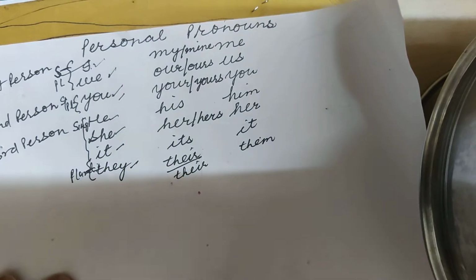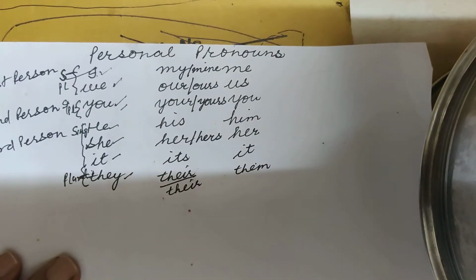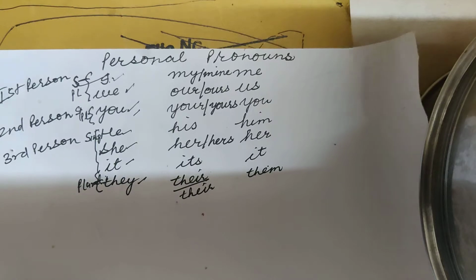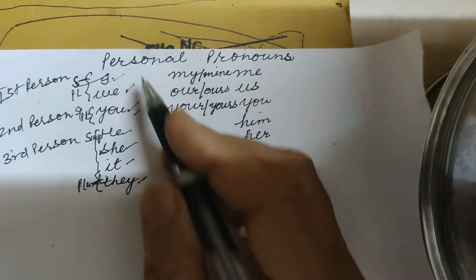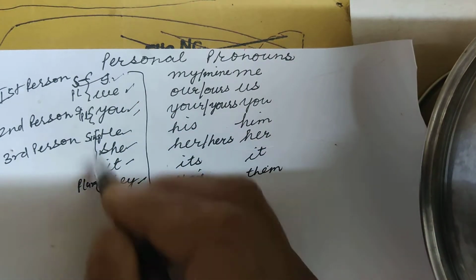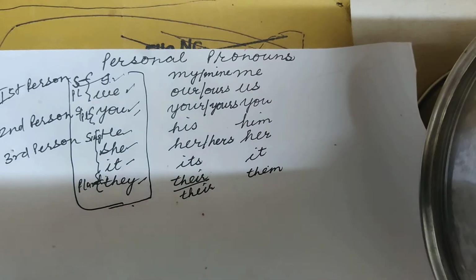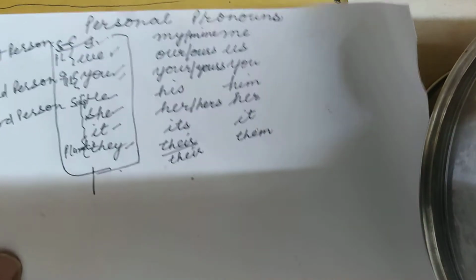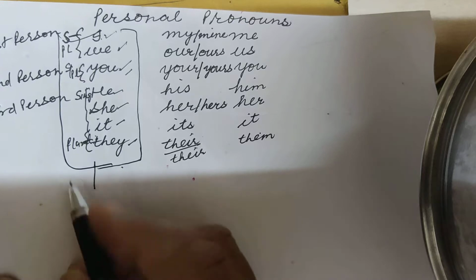Now children, we will see the cases. How will the cases be defined? As we see, these pronouns are used as a subject.